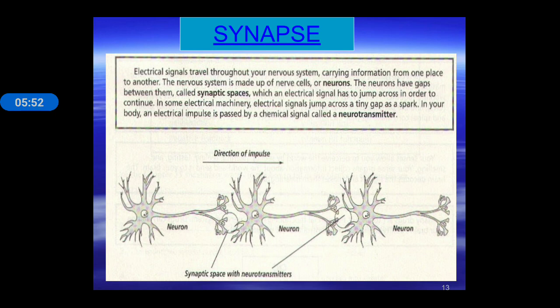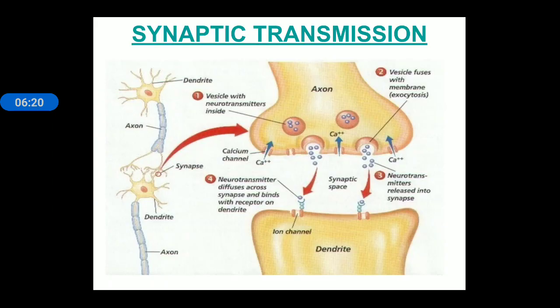Electrical signals travel throughout your nervous system carrying information from one place to another. The nervous system is made up of nerve cells called neurons. Neurons have gaps in between known as synaptic spaces, which an electrical signal has to jump across in order to continue. In some electrical machinery, electrical signals jump across a tiny gap as a spark, and here chemicals are used, generally called neurotransmitters.